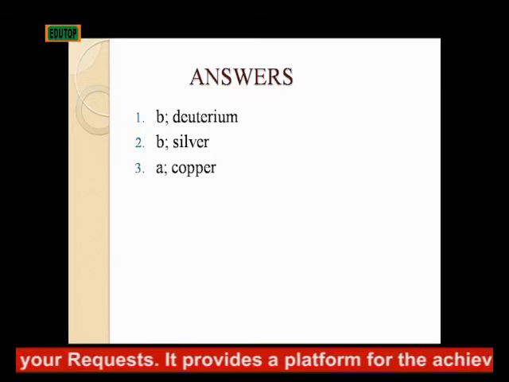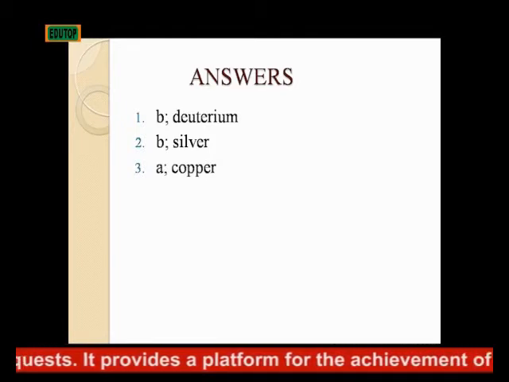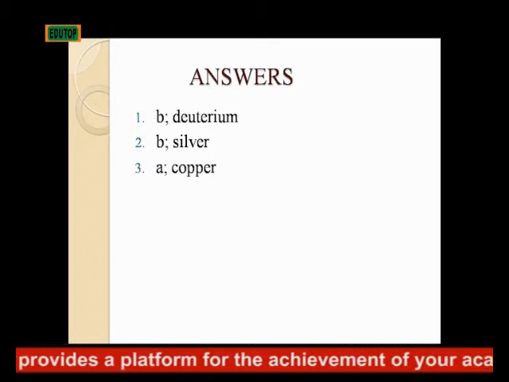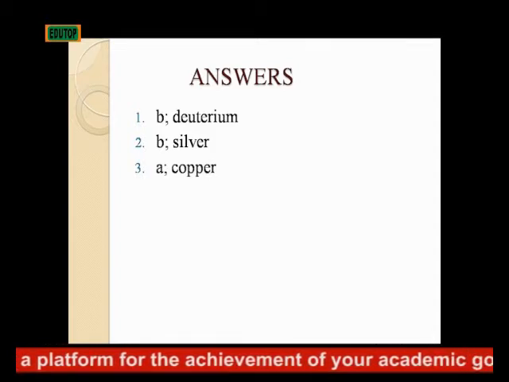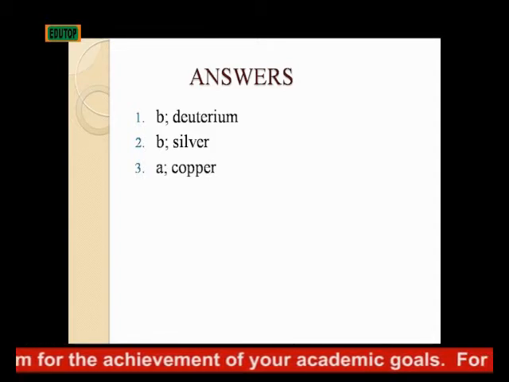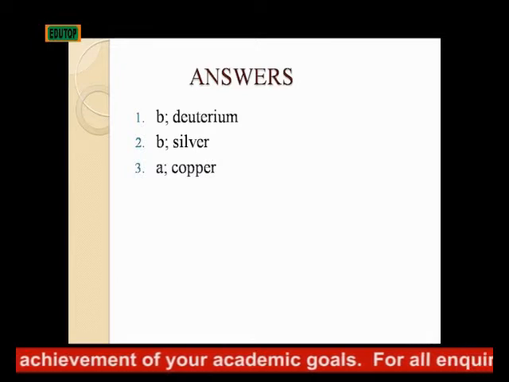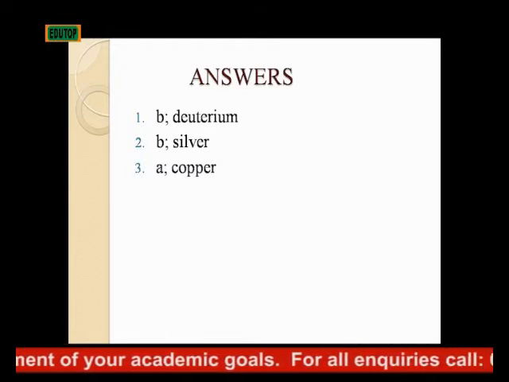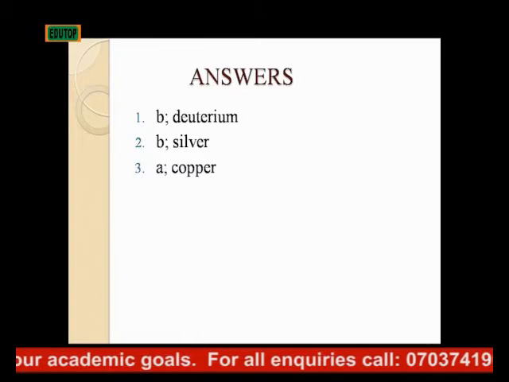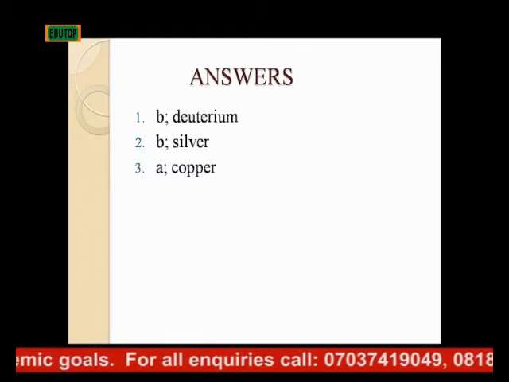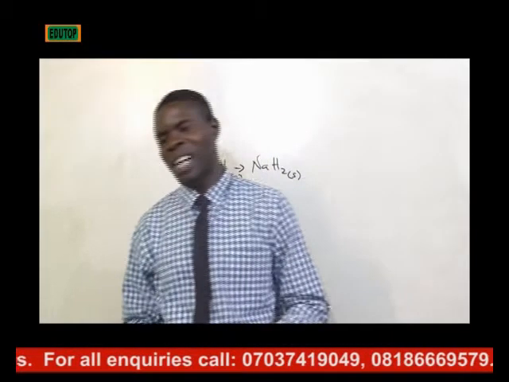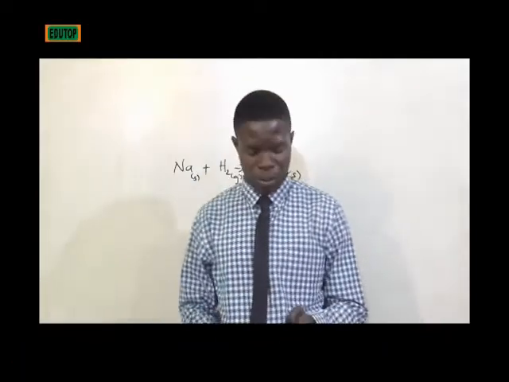Then number 3: which of the following metals will not give hydrogen with dilute hydrochloric acid? This question is also testing reactivity. If you look at the options, you discover that copper is below hydrogen in the electrochemical series. Therefore, copper will not be able to displace hydrogen from hydrochloric acid because it is less reactive than hydrogen.